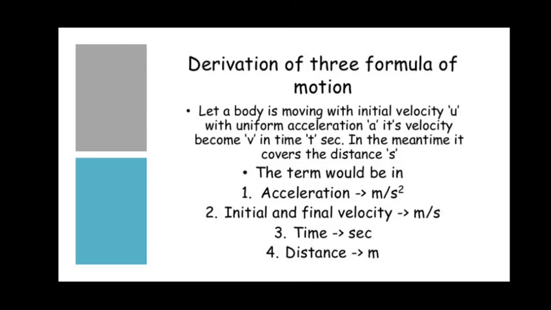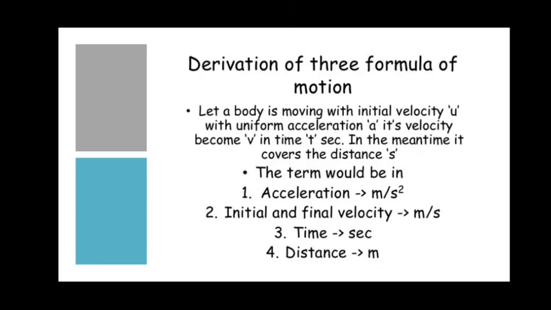In the meantime, it covers a distance s. So remember students, initial velocity is u, final velocity is v, time taken is t, acceleration is a, and distance covered is s. Also remember that the SI unit of acceleration is meter per second square, velocity is meter per second, time is measured in seconds and distance in meters.